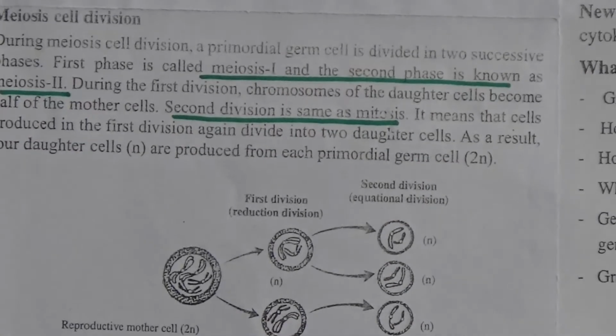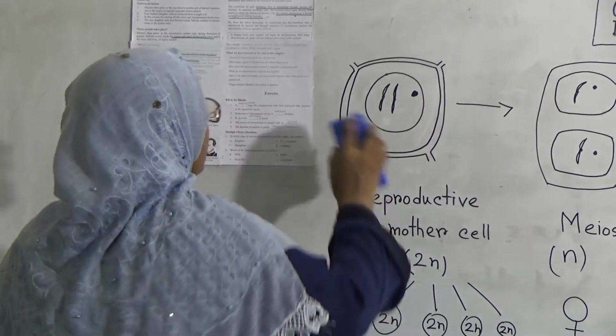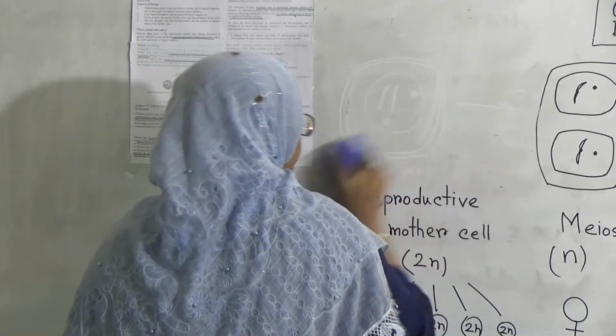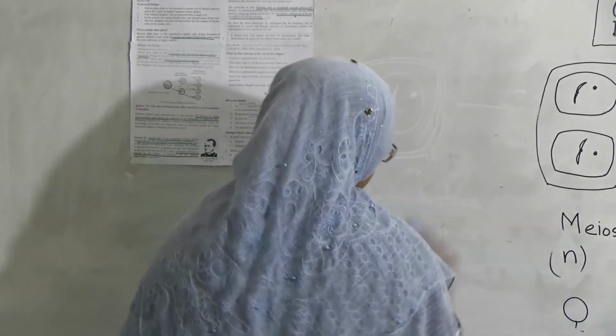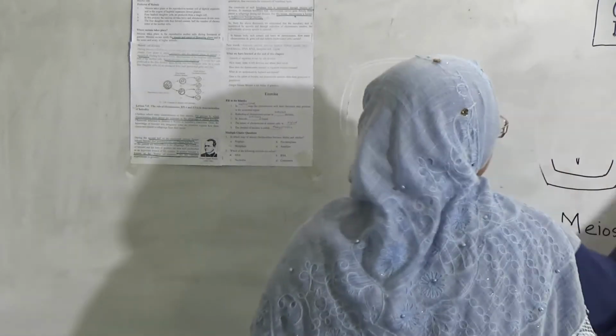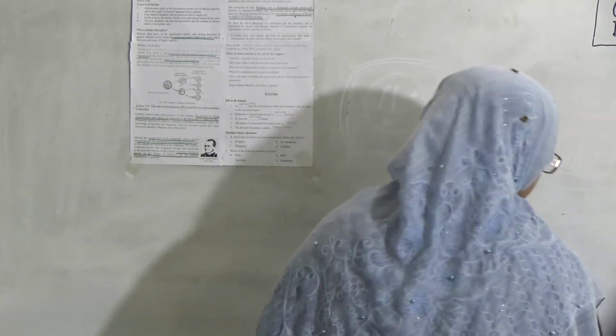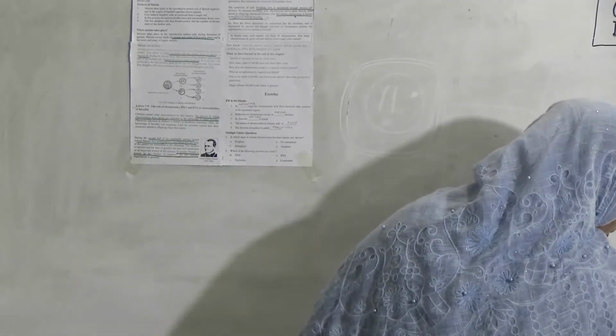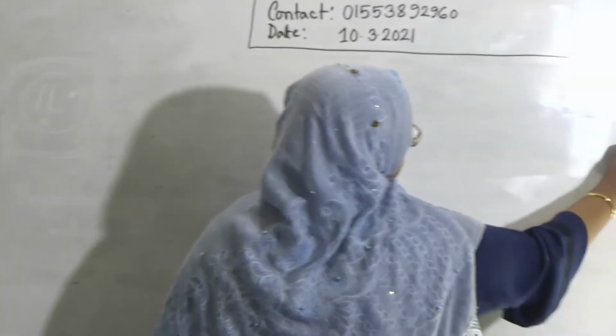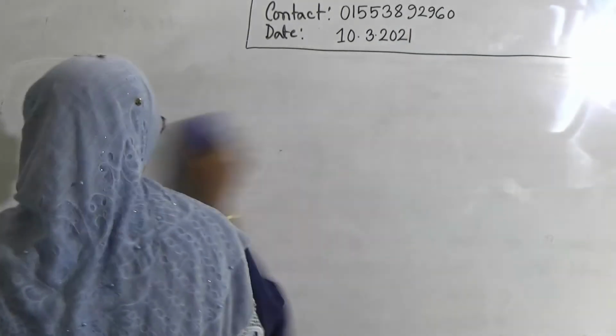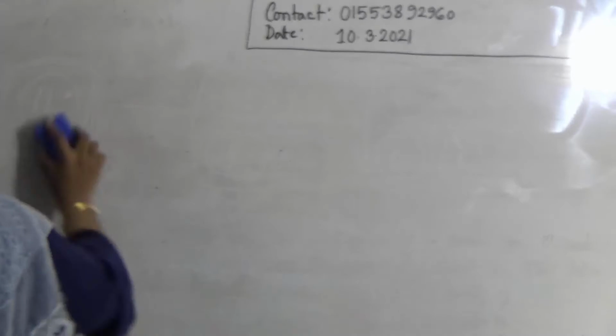Now come to the genetic material. Up to this point I have discussed cell division. Now I will discuss the genetic material. That means I have discussed how the chromosome can divide. Now I will discuss what the function of the chromosome is, and what actually we call a chromosome.